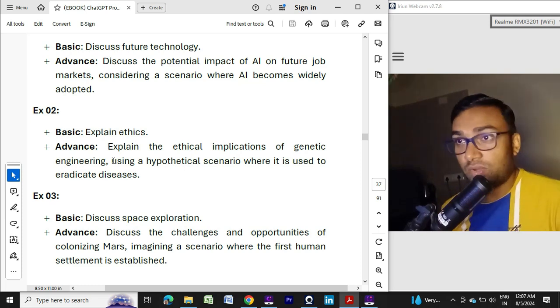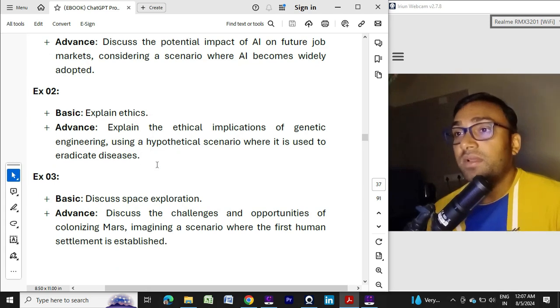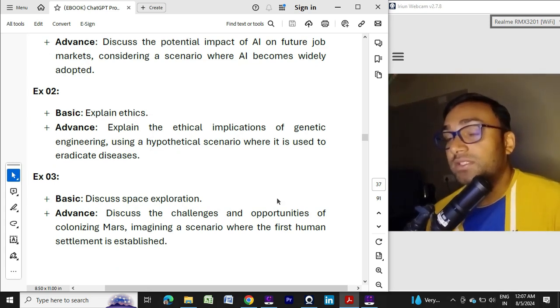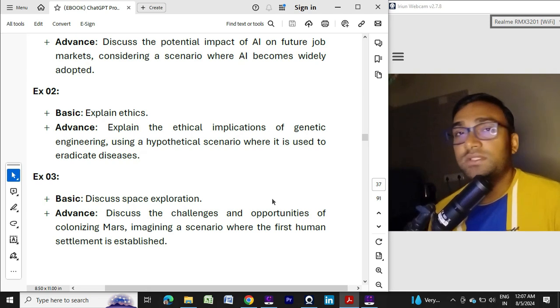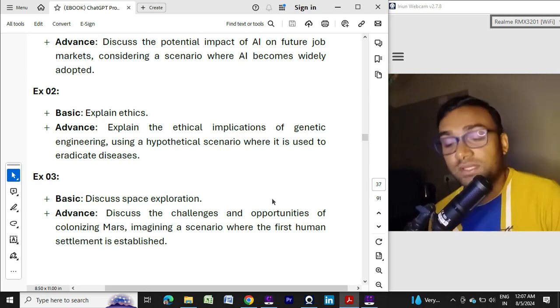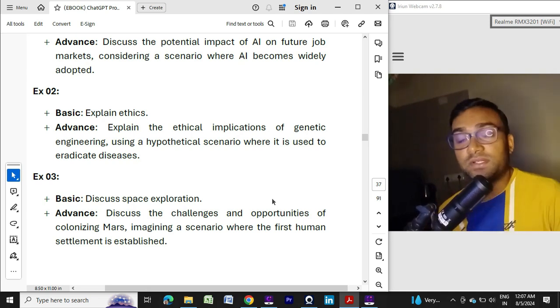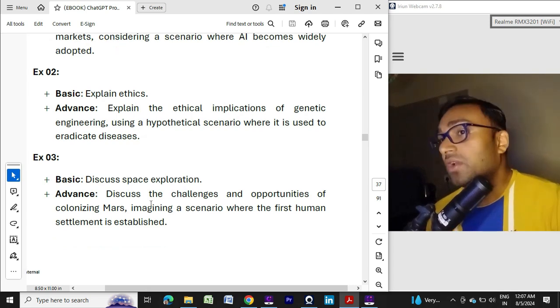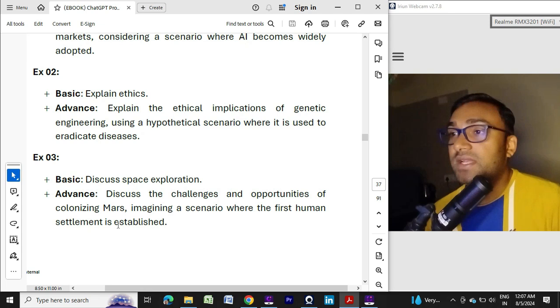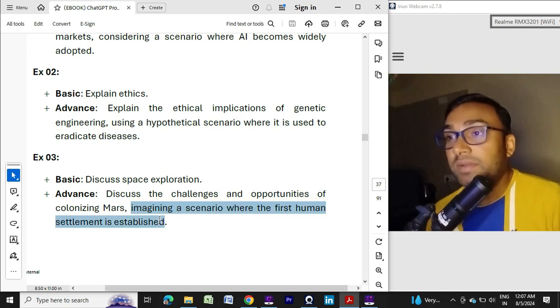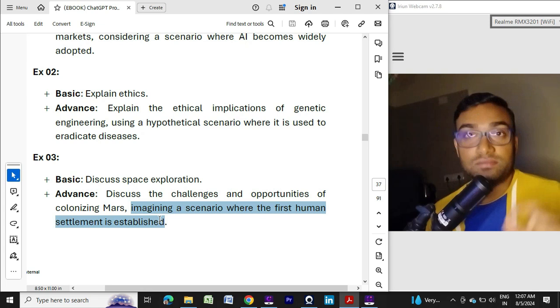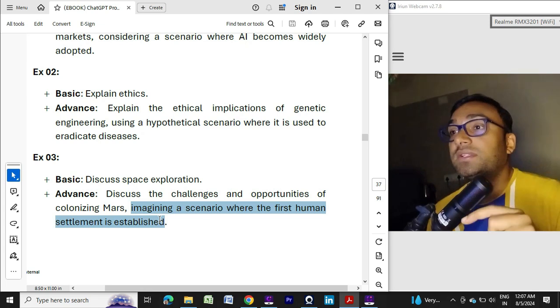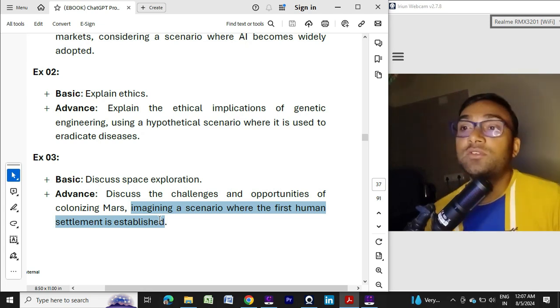Again, example number 3: suppose you are asking ChatGPT to discuss space exploration. This is again a basic question, so it will provide a generic answer. Instead of that, you can create a hypothetical question. Discuss the challenges and opportunities of colonizing Mars, imagining a scenario where the first human settlement is established.